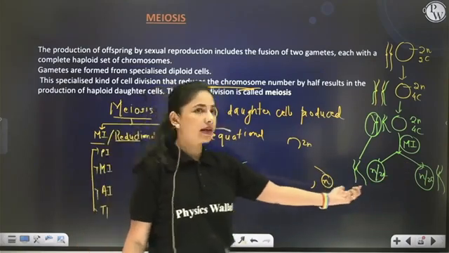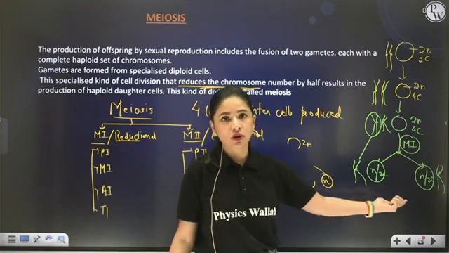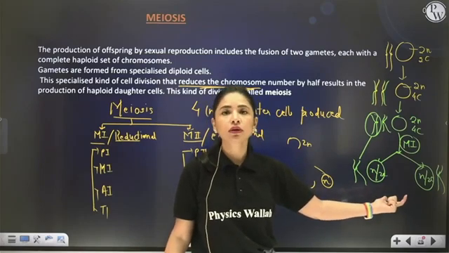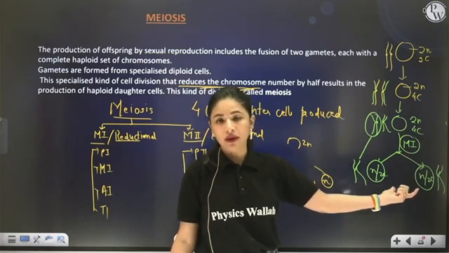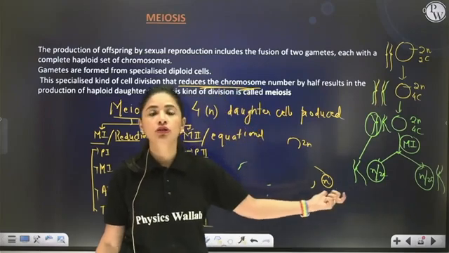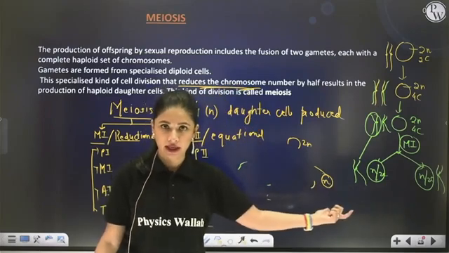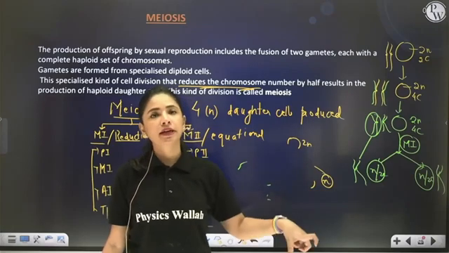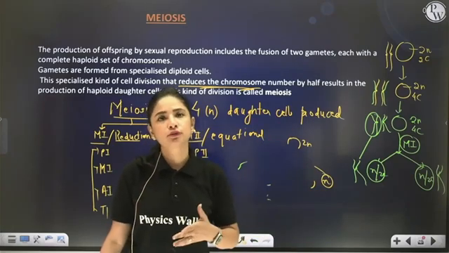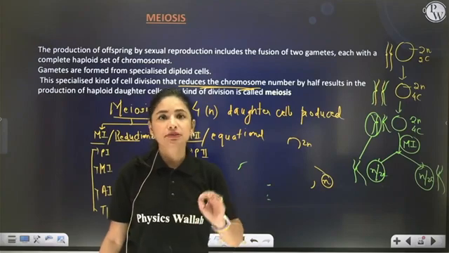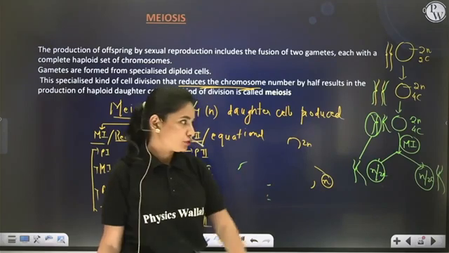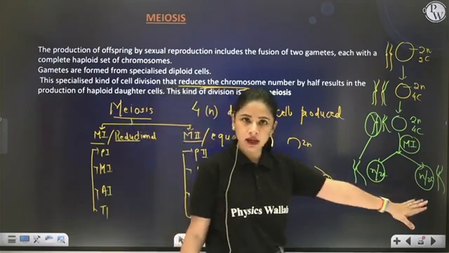Now these 2 cells, before entering into meiosis II, need one more round of preparation called interkinesis or intrameiotic preparatory phase. But in that preparatory phase, everything is going to be resynthesized except DNA replication. So as it is, the cells will remain.